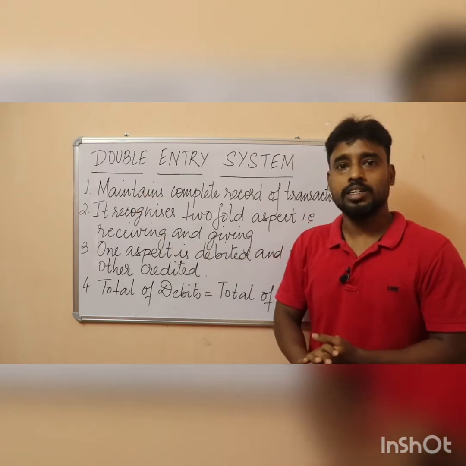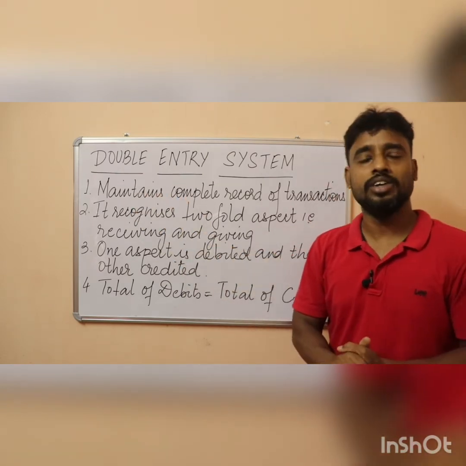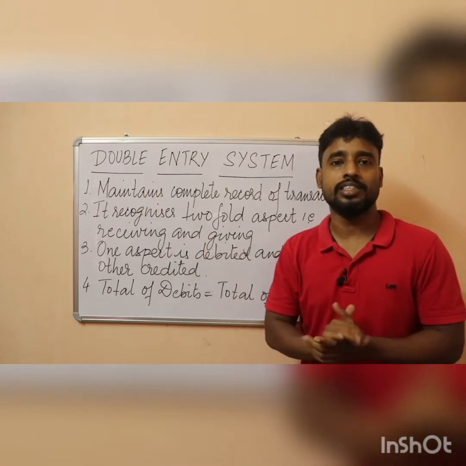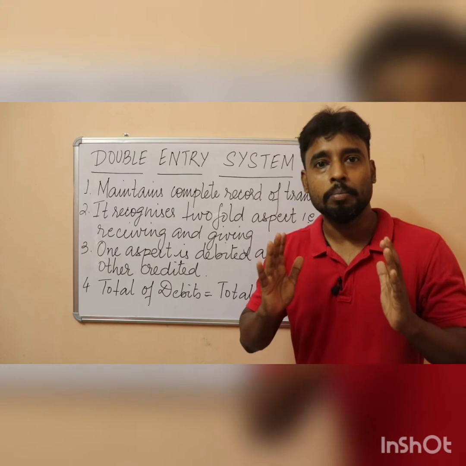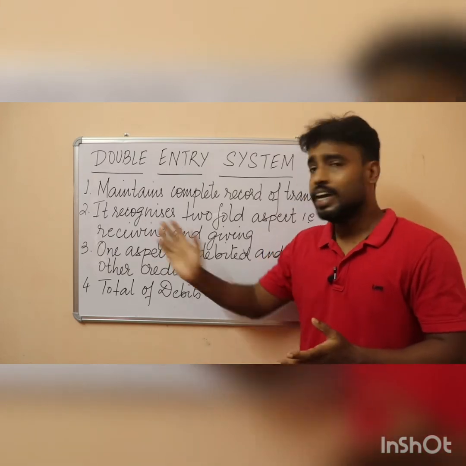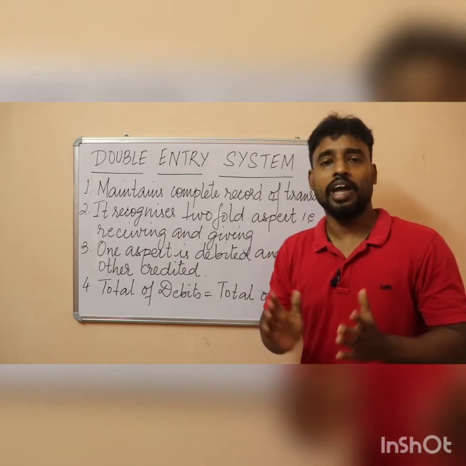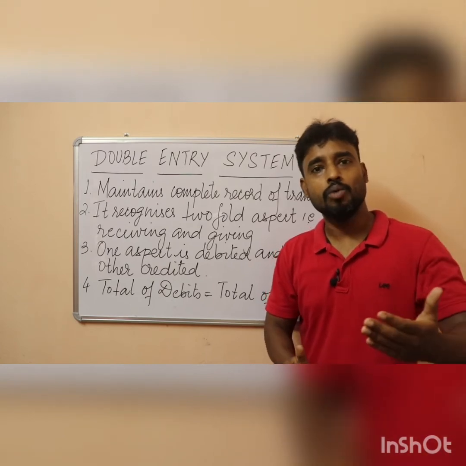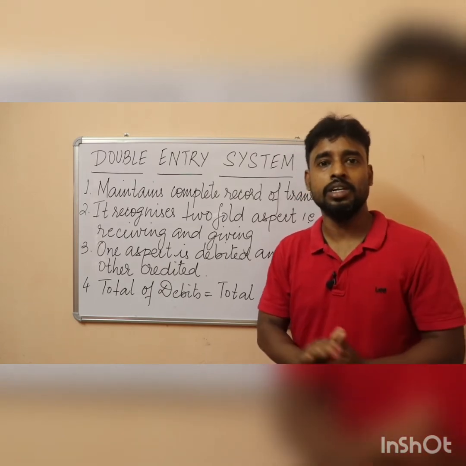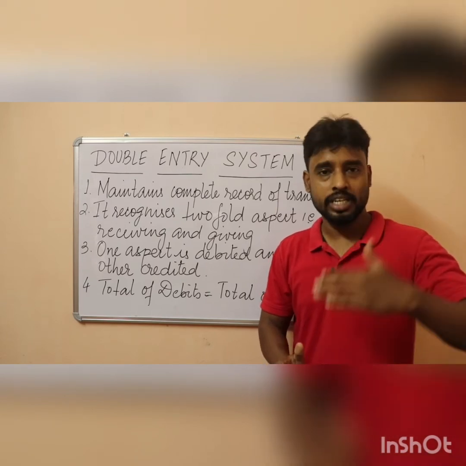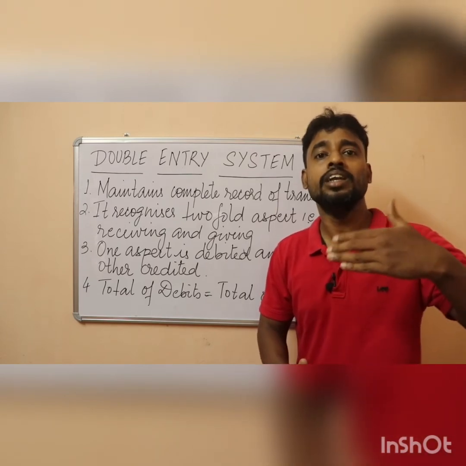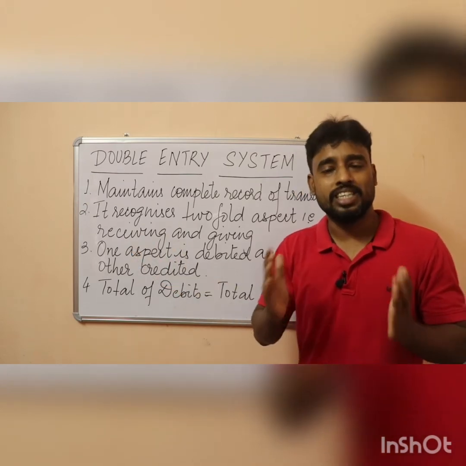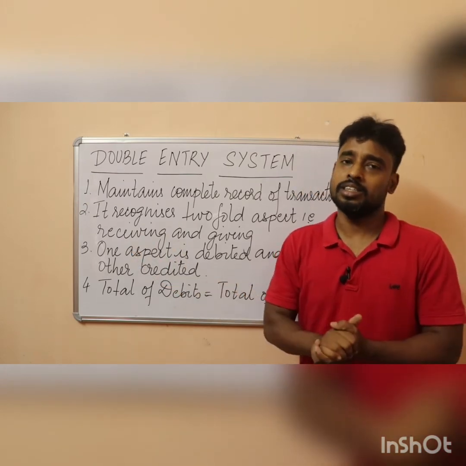Now let us understand the features of the double entry system. The first point says it maintains complete records of transactions. It recognizes twofold aspect, that is receiving and giving. In the example I gave, the furniture is being received and the cash is being given out. The third point says one aspect is debited and the other aspect is credited.